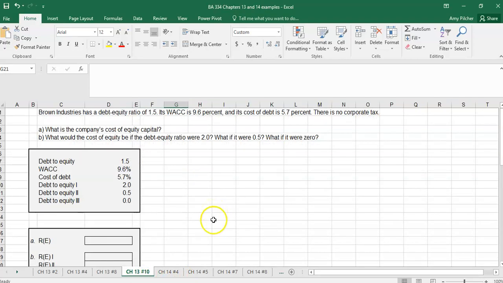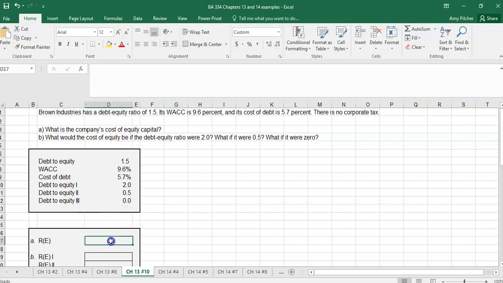In this example, we have information about their current debt to equity ratio, their weighted average cost of capital, and their cost of debt. We want to know what is the company's cost of equity. So we know that weighted average cost of capital is determined by the cost of debt times the weight of debt plus the cost of equity times the weight of the equity. So we can use that information to solve for our cost of equity.